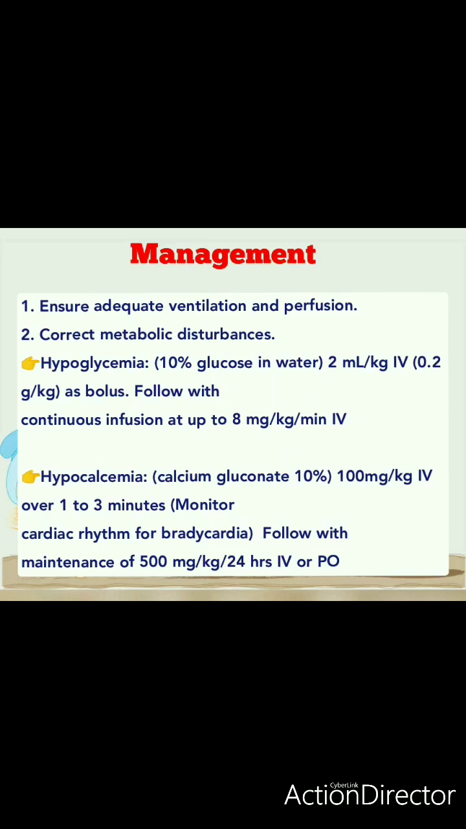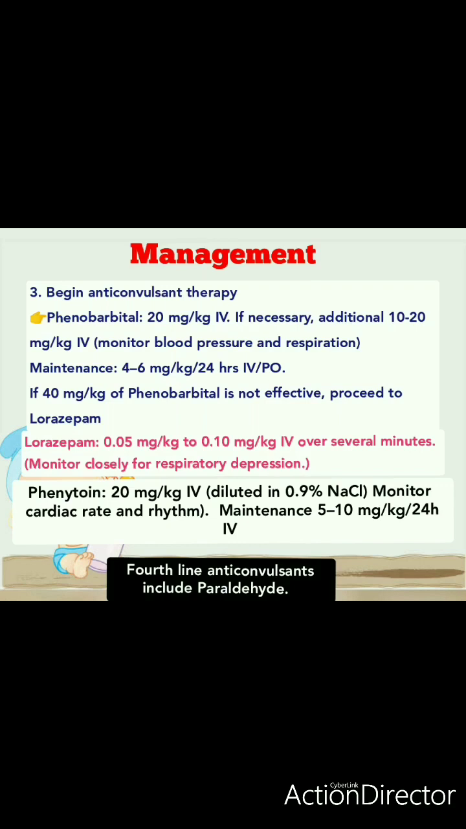Then correcting metabolic disturbance. Hypoglycemia, I have already taught you hypoglycemia, so you have to manage hypoglycemia by 2 ml per kg IV bolus followed by a continuous infusion up to 8 mg per kg per minute intravenously. Hypocalcemia, calcium gluconate 10%, you need to give 100 mg per kg IV over 1 to 3 minutes, and here you have to monitor for bradycardia, okay, following with a maintenance dose of 500 mg per kg per 24 hours IV or oral. Okay, so after managing and having the ventilation and perfusion at a normal level only, you will go to start the anticonvulsant therapy.